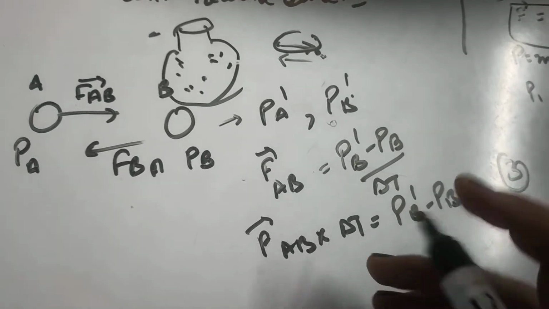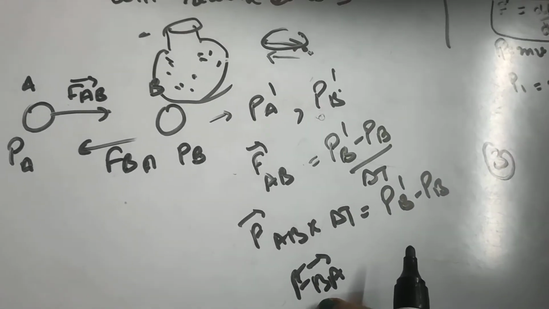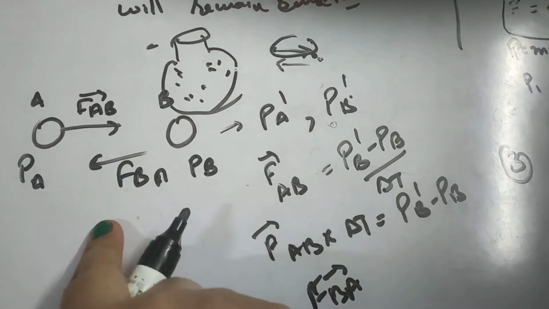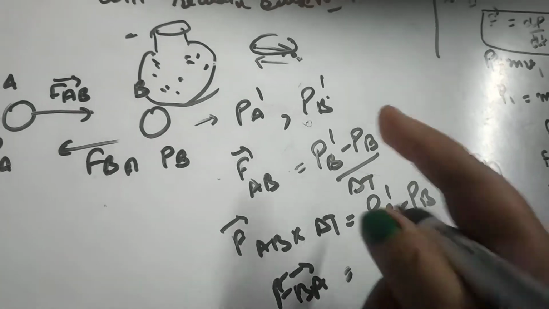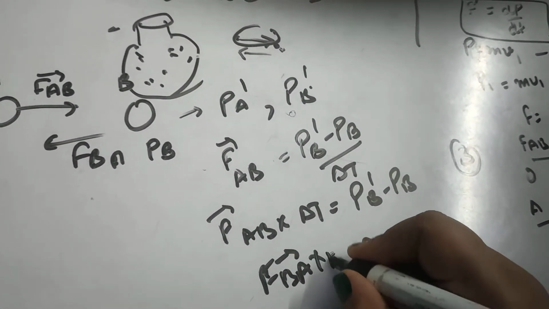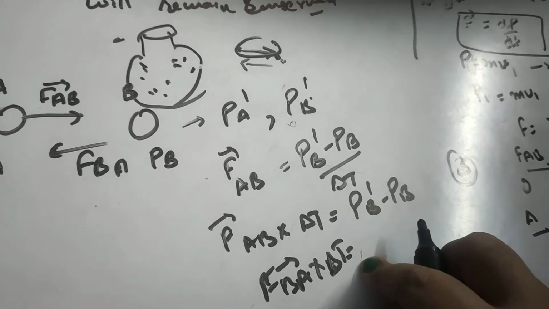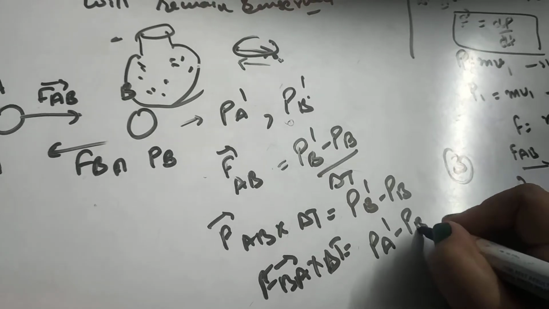Similarly, FBA is the force on A by B, so the momentum of A will change since force is being applied on A. So FBA into delta T is equal to PA dash minus PA.